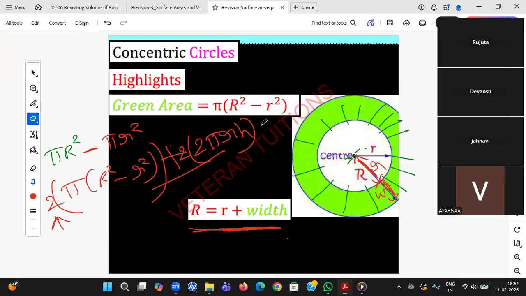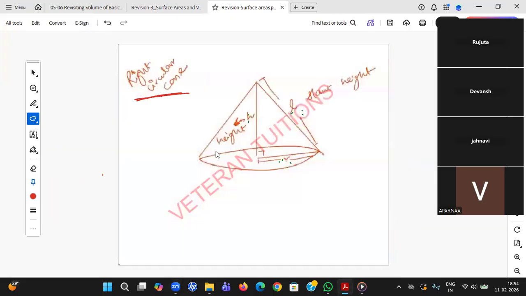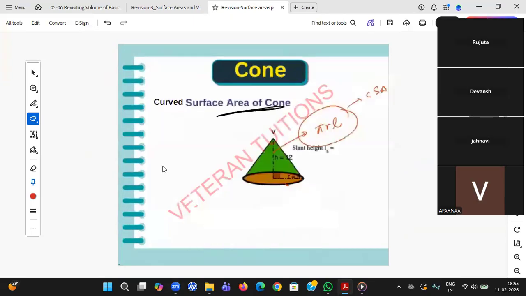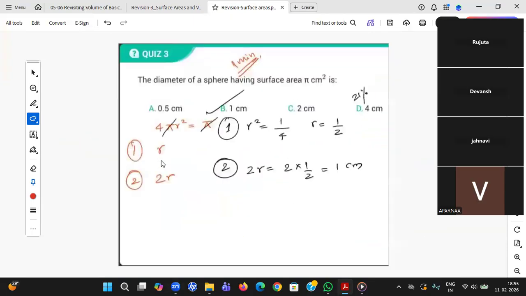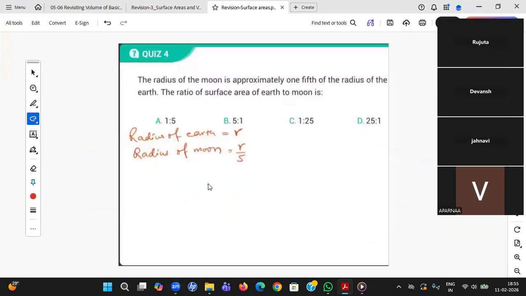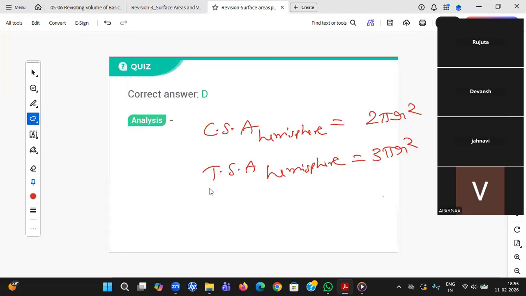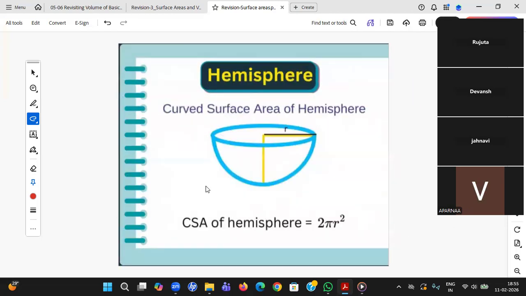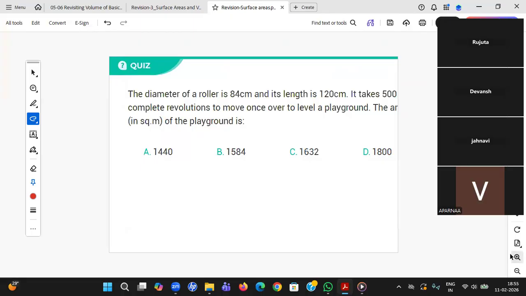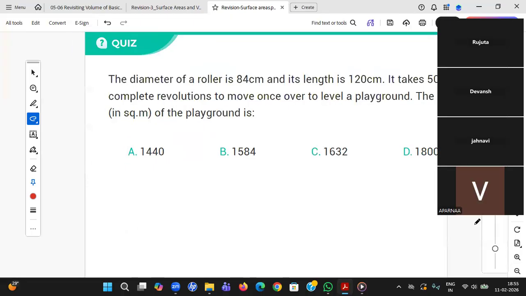Yes, Narendra? The surface area of a hollow cylinder will just be the CSA of the cylinder. No, if I'm painting both inside and outside, then that is what I'm taking. Okay, I'll come to that point, student, if there is a question. Shall we do some of the questions, students? Let us start with one question first, and then we'll move to the important questions of your NCERT, followed by repeated questions or the PYQ.